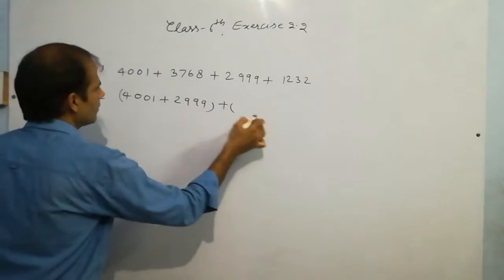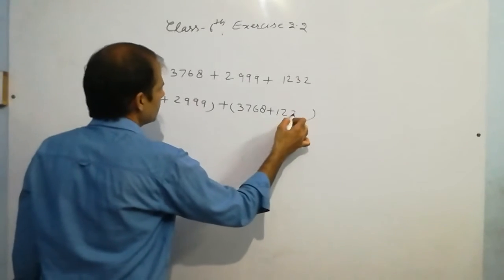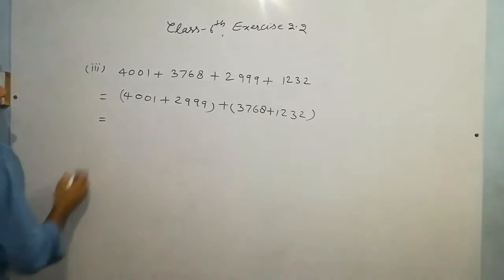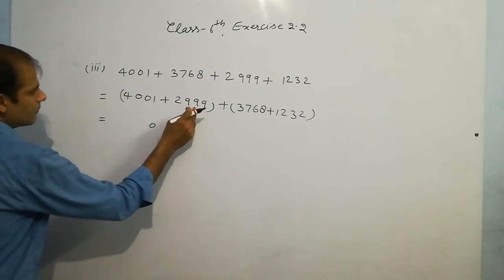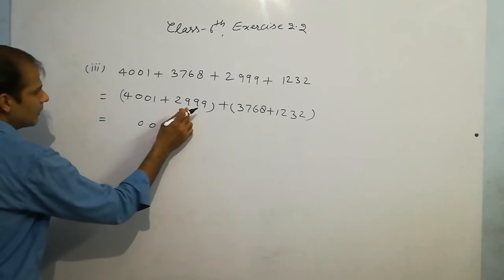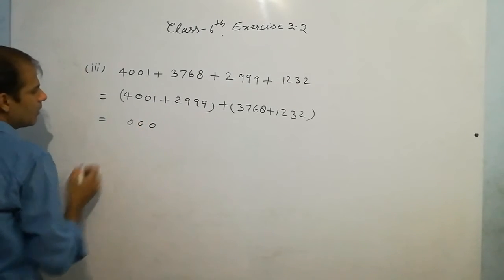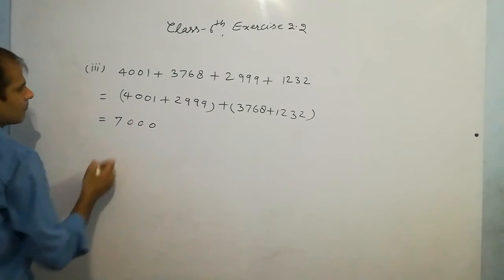And finally, 3768 plus 1232. Now add these. 9 plus 1 is 10, 1 carry. 9 plus 1 is 10, plus 0 is 10, again 1 carry. 9 plus 1 is 10, plus 0 is 10, 1 carry. 2 plus 1 is 3, and 4 plus 3 is 7.